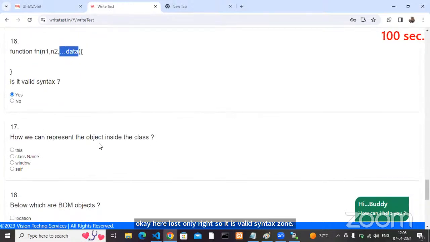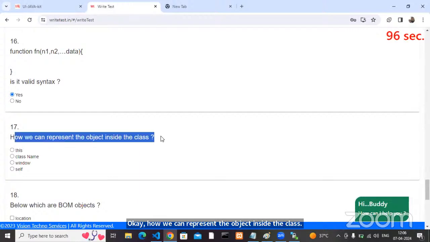Okay, how can we represent the object inside the class? By using this, right? Today's discussion.